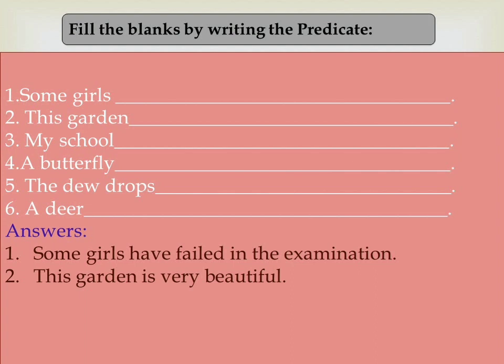Okay. So now in this lesson we have learned about subject and predicate. Let us revise. What is subject? The word or words about whom we are speaking in the sentence is what we call the subject, and predicate means what? The words which tell about the subject are called the predicate. So in this we have also learned how to add the subject to the predicate as well as how to fill in the predicate for the subject given in the sentence.